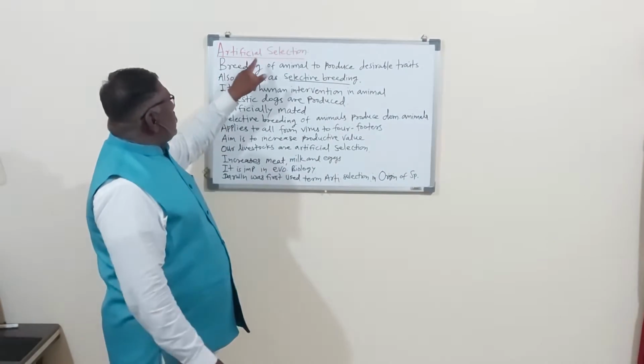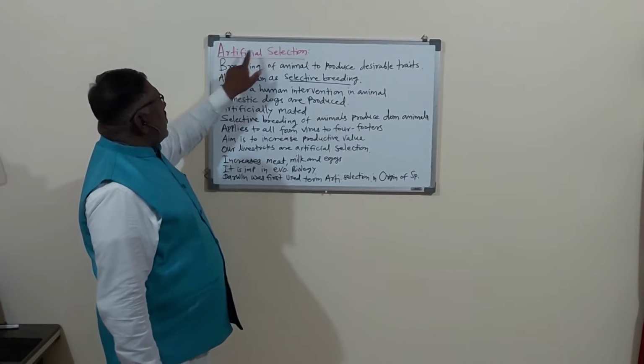What are we doing in artificial selection?